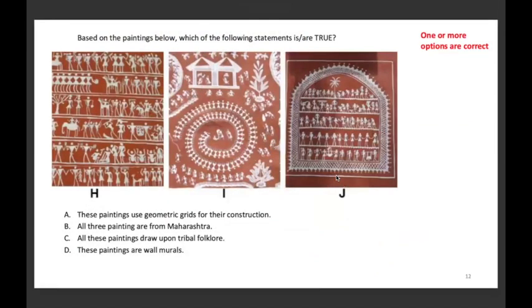Based on the paintings below, which of the following statements is or are true? First statement: these paintings use grid geometry for their construction. Actually, they do not. It's very organic in nature. All three paintings are from Maharashtra. Even that is difficult to say because they may be drawn from somewhere else. But the origin of the art, which is Warli, is from Maharashtra. But the paintings may have been made from somewhere else. There is a possibility. So we cannot accept that. Although if it had been stated that the art form is from Maharashtra, then it would have been true.